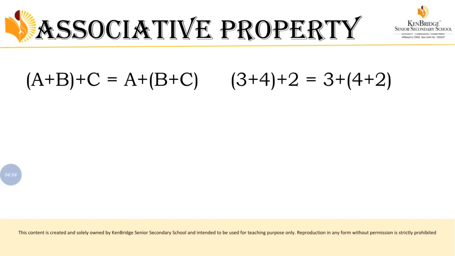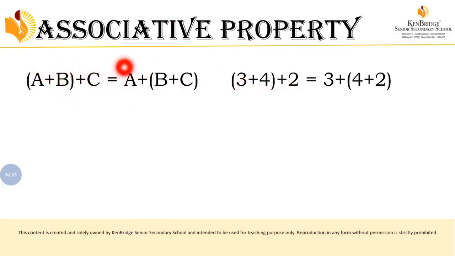So here what I have given, on both sides of the equal to, we have the same numbers. Here also I have given A, B, C, here also I have given A, B, C. But what is the change here? Here I grouped A and B together, but here I grouped B and C together. So this associative property tells that grouping of numbers does not affect your result. You can group any numbers, but it should not affect your result. Your result remains the same. Can you understand?